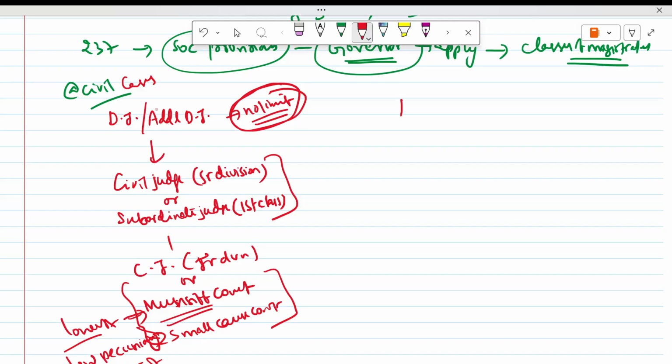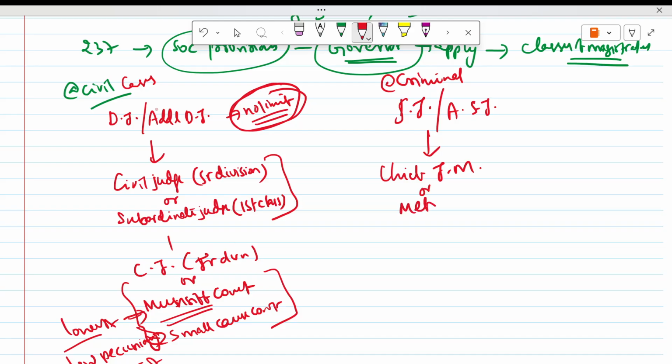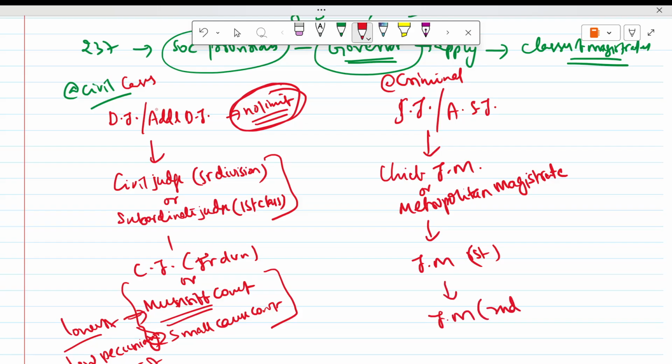That you remember. Then here you will also have the sessions judge; this is for criminal cases. Sessions judge or additional sessions judge. Then after that, chief judicial magistrate, or if you take metropolitan areas, metropolitan magistrate. Then judicial magistrate first class, then judicial magistrate second class.